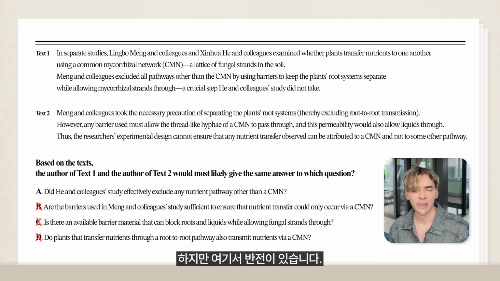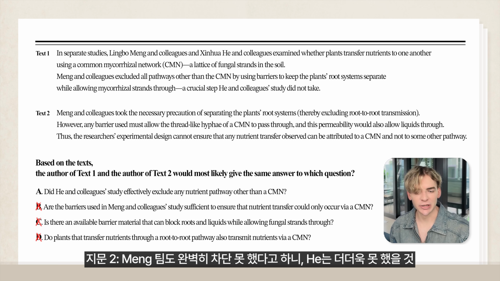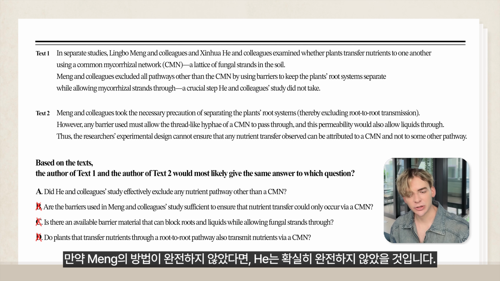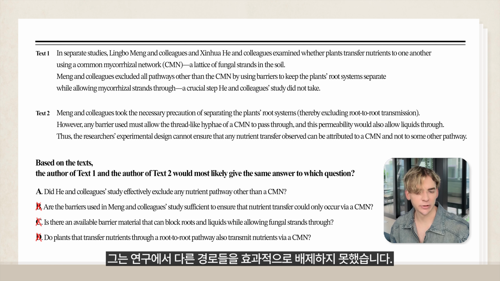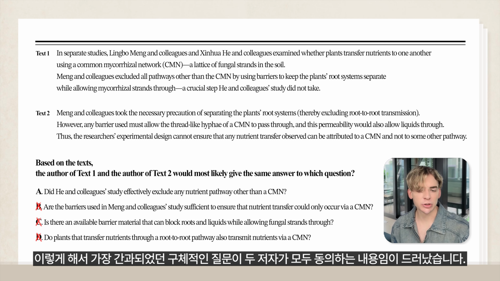But here's the kicker. Even text 2, though it never mentions He, says even Meng didn't fully exclude other transfer methods. So if Meng's methods were incomplete, then we can conclude or imply that He's were definitely incomplete. And so both would say no if they were asked the same question: He's study did not effectively exclude other pathways. And just like that, the most overlooked specific question turns out to be the one both authors agree on.